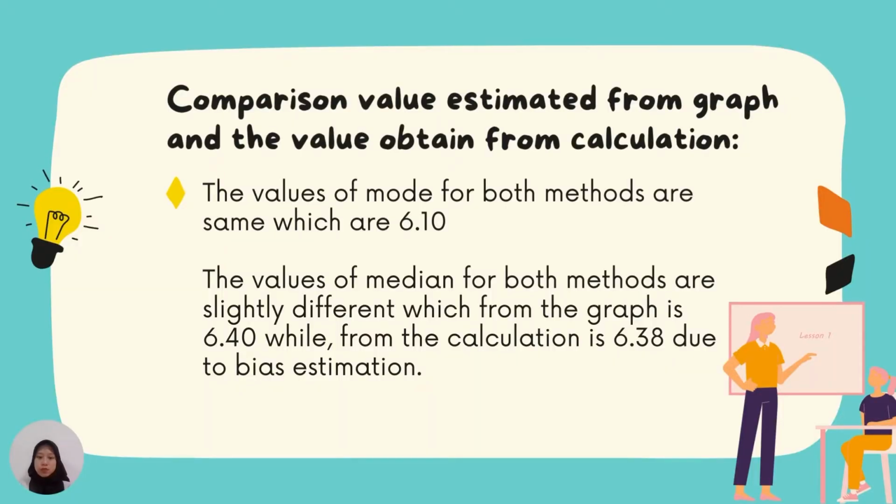Comparison of value estimated from graph and the value obtained from calculation. The values of mode for both methods are the same, which are 6.10. The value of median for both methods are slightly different, which from the graph is 6.40, while from the calculation is 6.38 due to bias estimation.